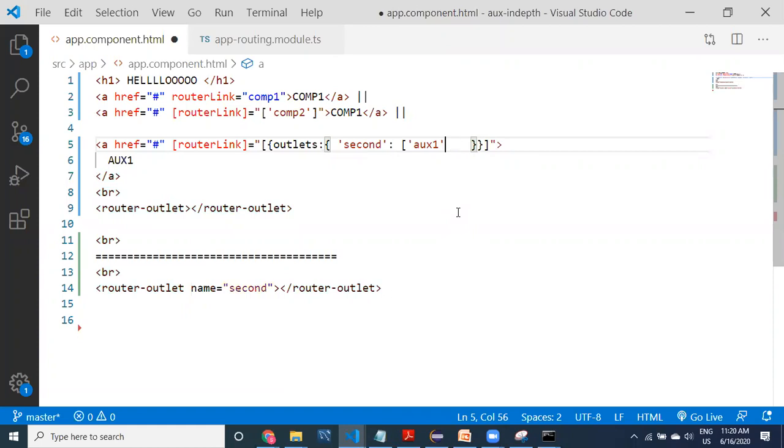Instead of providing slashes and all, you may take like this. Of course, we are going to use this syntax in the next example. So maybe like 1, 2, 3. It is going to take AUX1/123, but you need only AUX1. You can take like this, guys. Outlets, and then you can take. So this is also the syntax. It is also going to work.